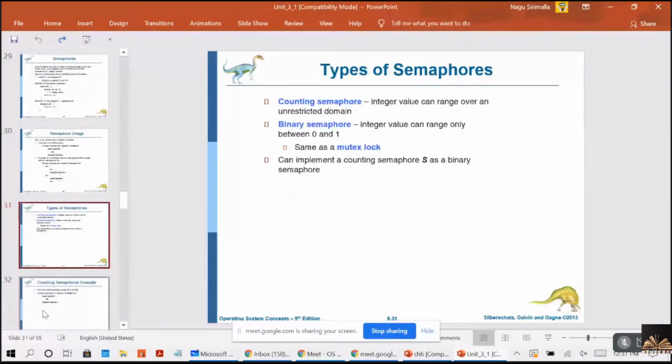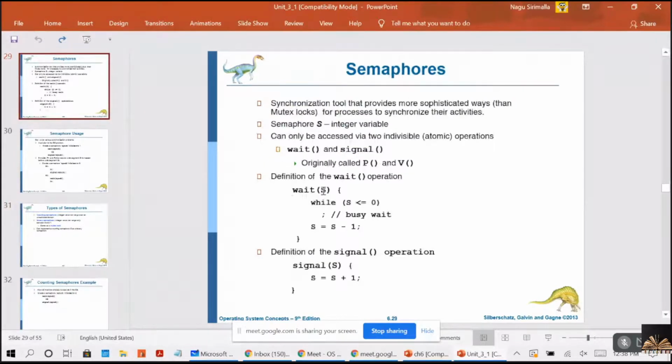We have two types of semaphores: one is the counting semaphore and the other is the binary semaphore. Counting semaphore is nothing but it has an integer value ranging over an unrestricted domain. We can use counting semaphores when my system has more than one instance of a resource. Let's consider my system has 5 printers. Then this counting semaphore starts with 5. S will be 5 initially.